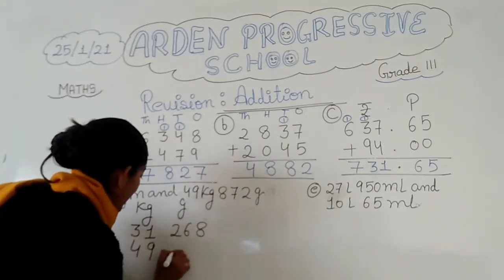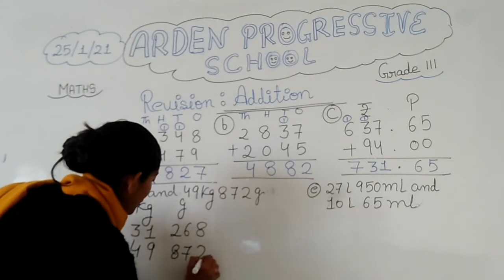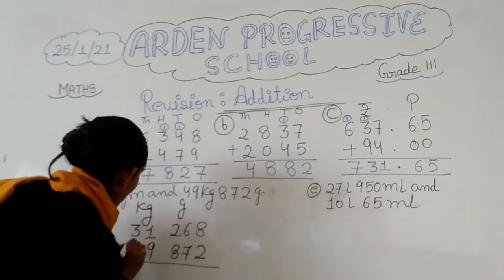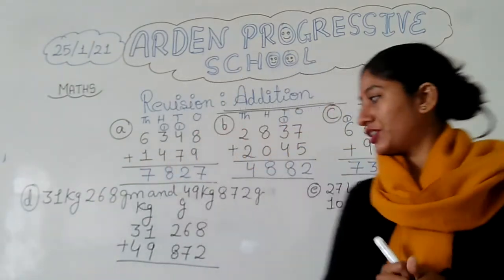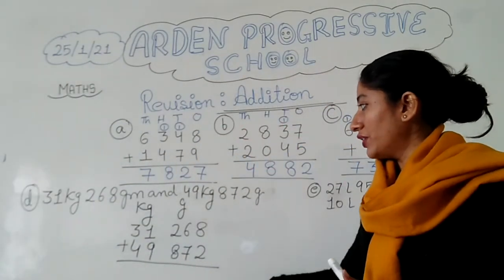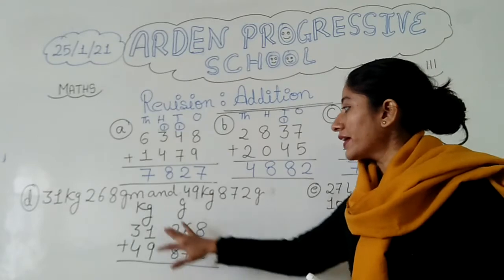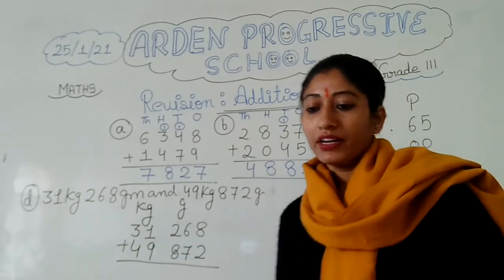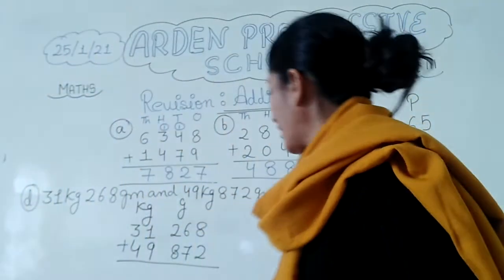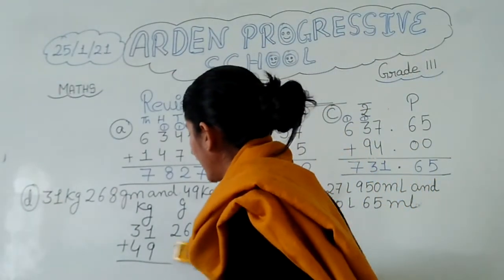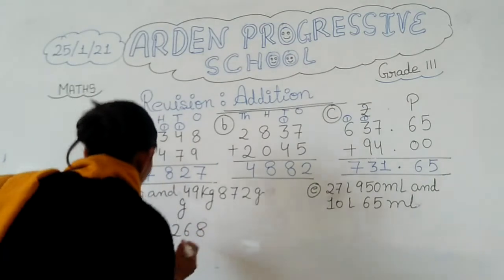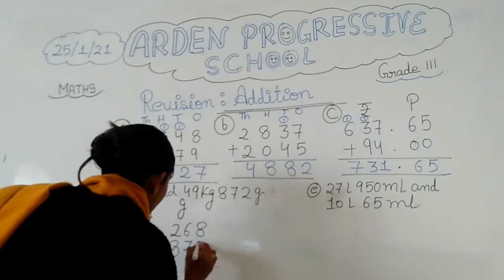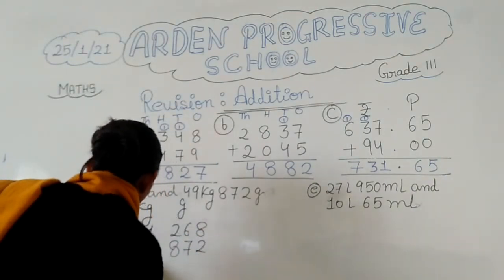So 49 and 872. Now what we have to do? Now we have to do addition. So in this way we can do. This is the gram part and this is the kilogram part. Now when we add, what will we get? This is 49 and 872. So after addition what are we getting? Let's see.